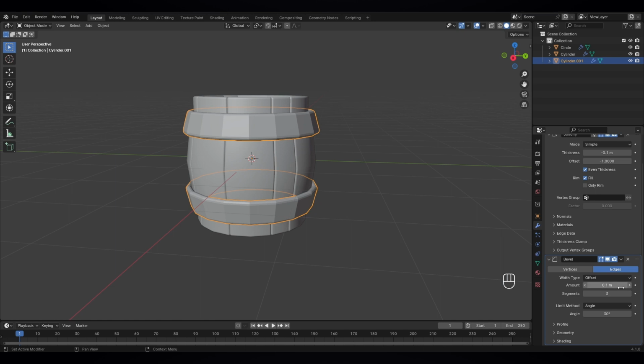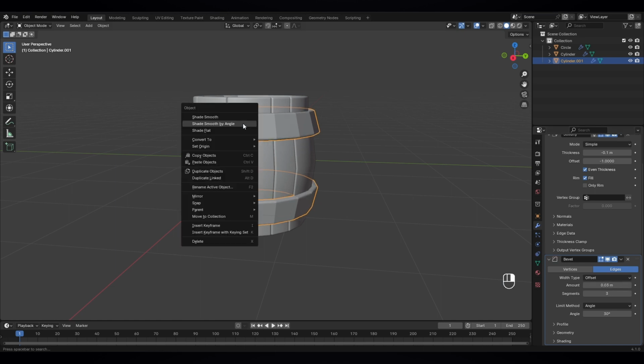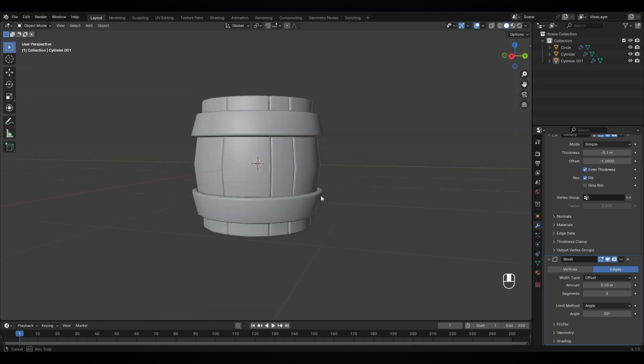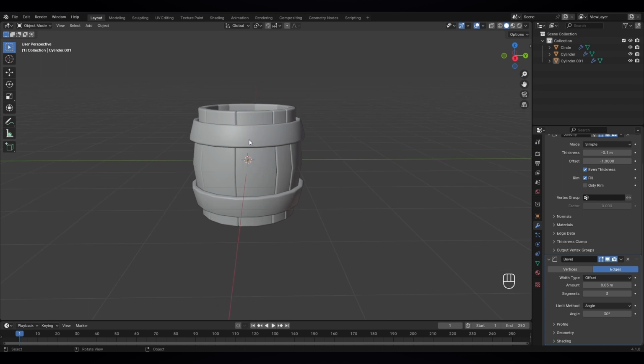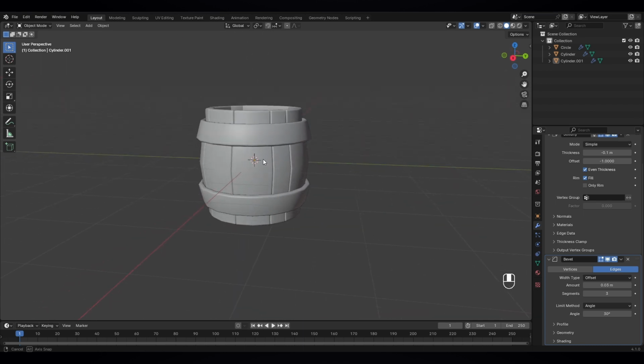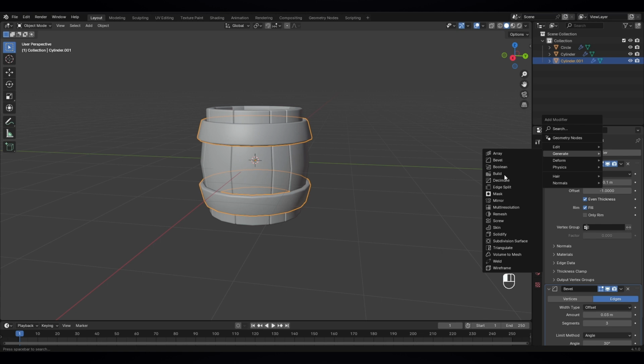Now next thing I want to do, let's give it also a bevel modifier. Segments 3 also, amount also 0.03, and let's give it auto shade smooth. That looks nice. And I think I wanna make it a little bit smoother. So let's give it also another modifier.